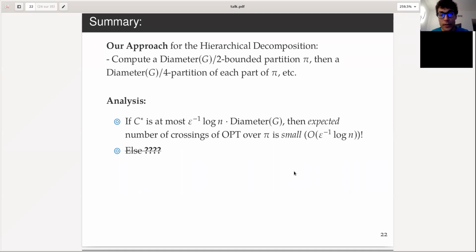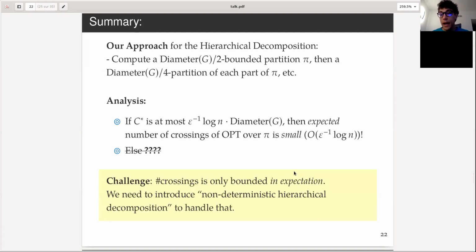Compute a diameter G over 2 bounded partition P, then for each part of P, diameter G over 4, and so on, and you recurse for log n steps. The good case was if C star is at most log n over epsilon times the diameter, then we know that the number of crossings in expectation is log n over epsilon. So that was the good case, and the else case cannot happen anymore because of our patching procedure.